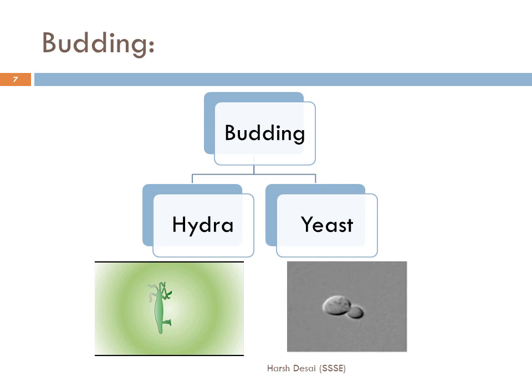And the same happens in yeast. As you can see in this animation, a small outgrowth happens from the body of the yeast, which grows again to produce a mature yeast. This process is called budding, and we don't require any gamete formation or involvement of two different organisms in this process.